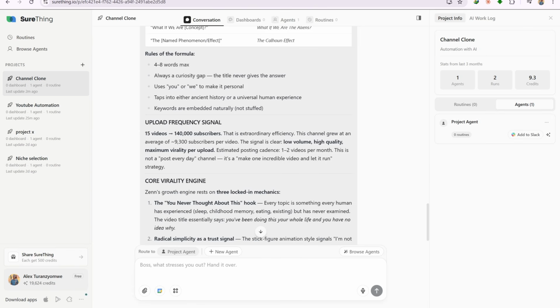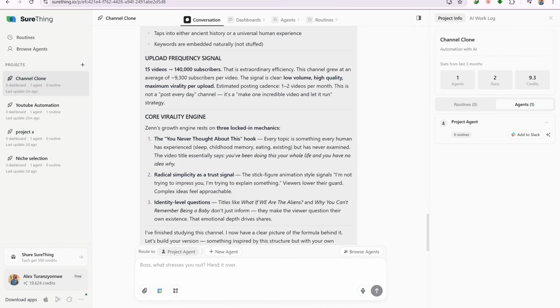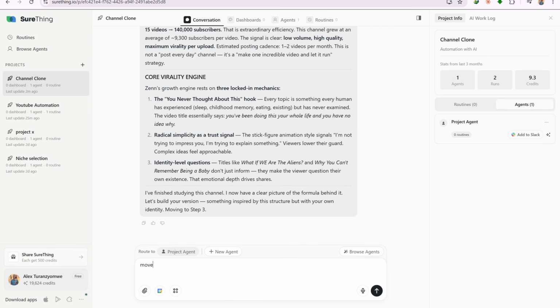This step is the foundation of everything. If you give the agent strong inputs here, every output it produces from this point forward will reflect that quality. When you are satisfied with the analysis, simply type, "move to the next step," and hit enter.